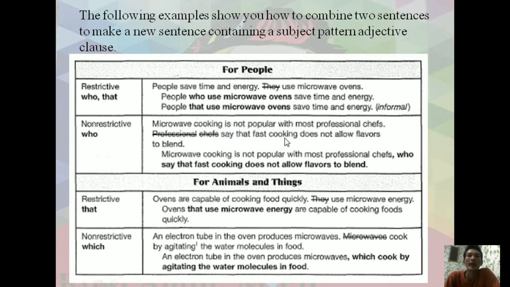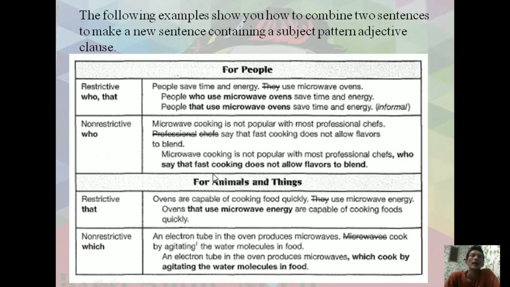Professional chefs say that fast cooking does not allow flavors to blend. When combining two simple sentences to create an adjective clause, we need the same noun. Here, chefs. I combine it like this: microwave cooking is not popular with most professional chefs who say that fast cooking does not allow flavors to blend.